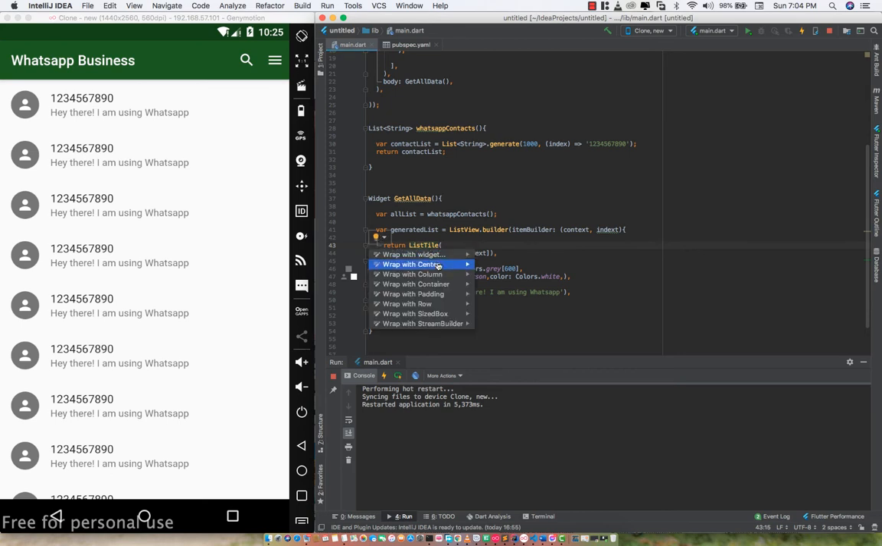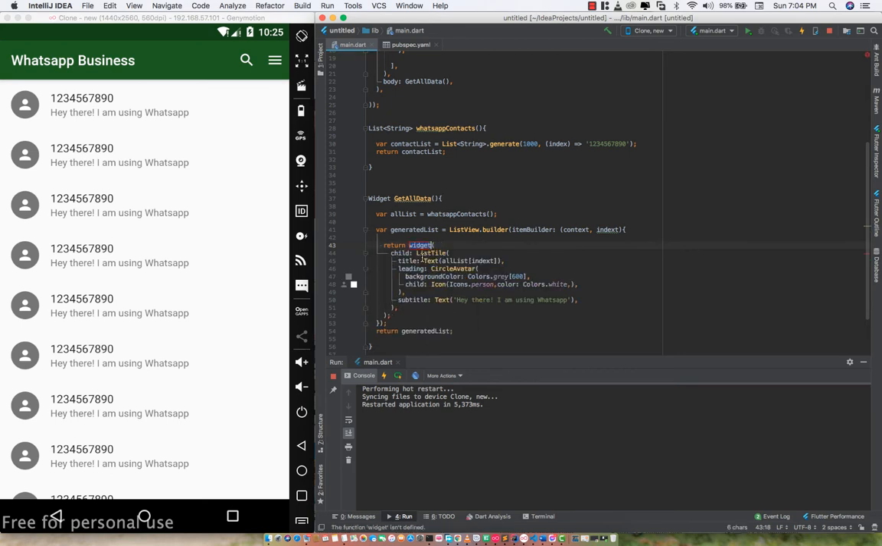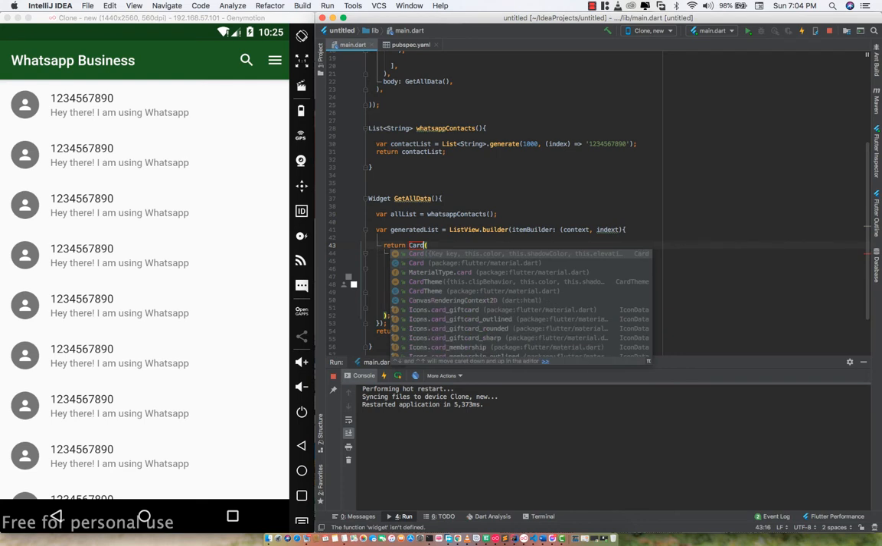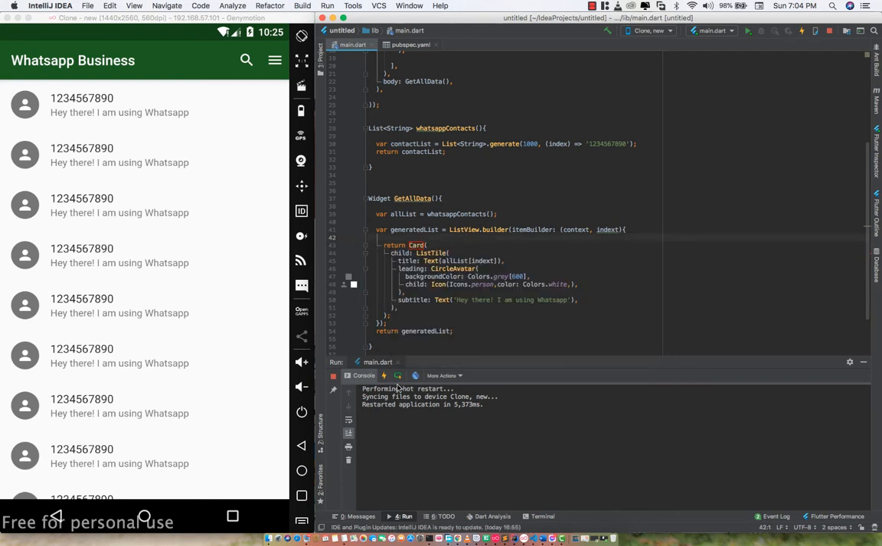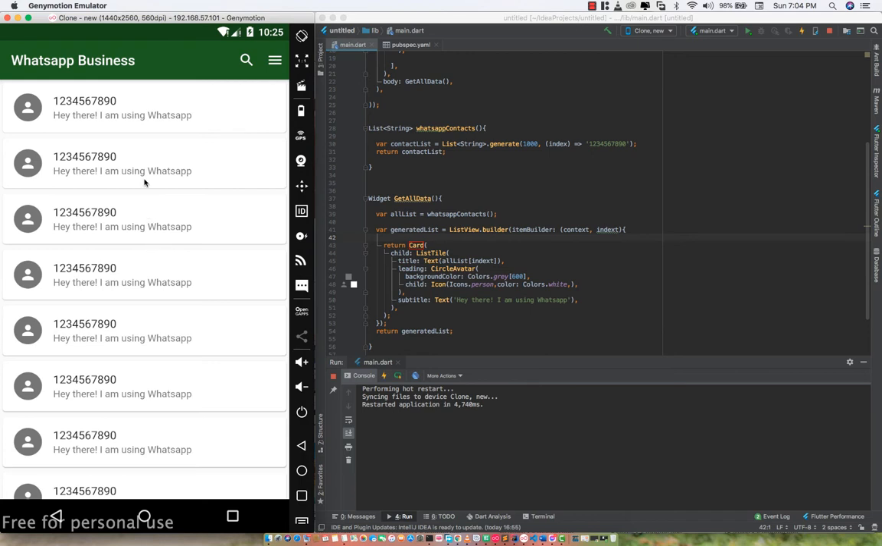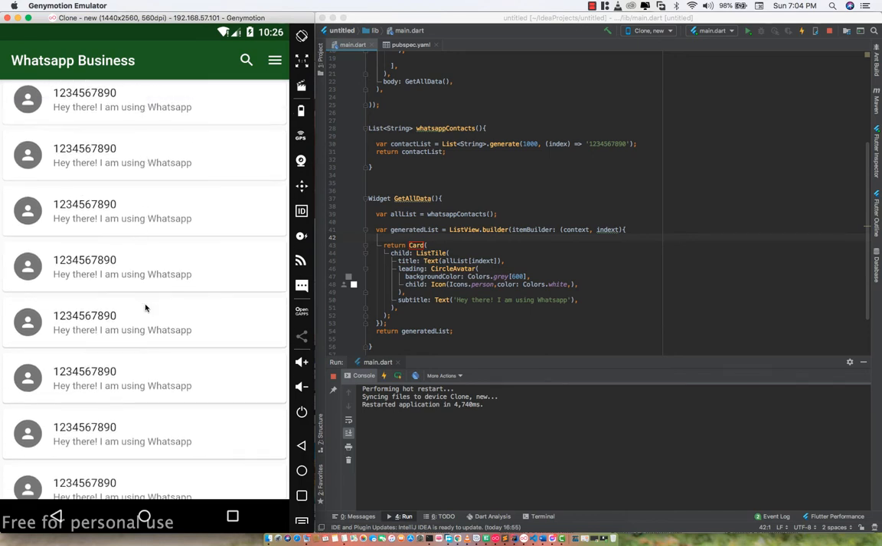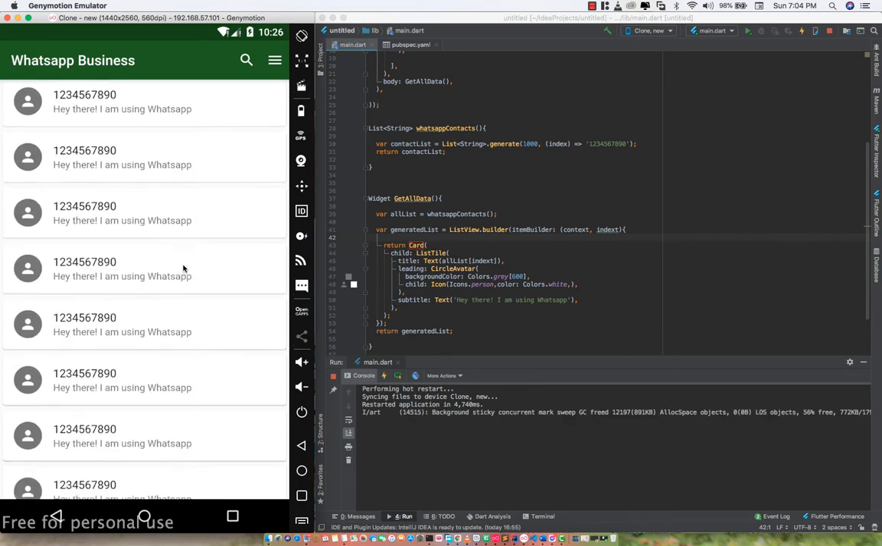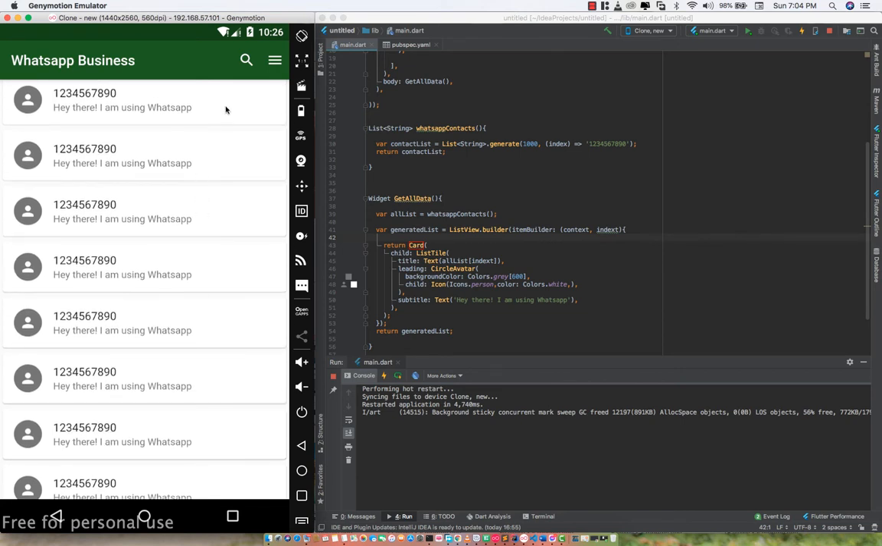So click on the list tile, and let's generate a widget, and we're going to say it's a card, right? So just like that, a card, and within this card you could see that it just creates a card around this widget. So we have this here, and that is very, very nice. All right, so let's see one thing.